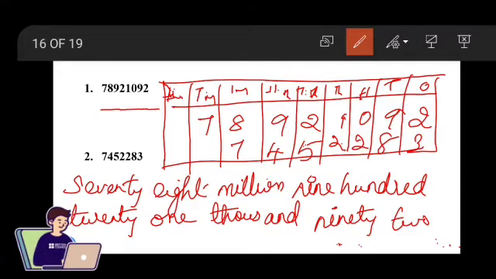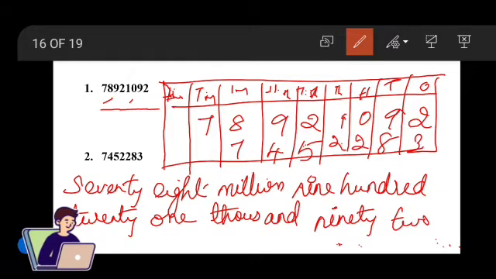So here the difference is that we are going to group them in the same group. Next to the thousands place we will be placing one comma, and next to the millions place we will be inserting a comma.